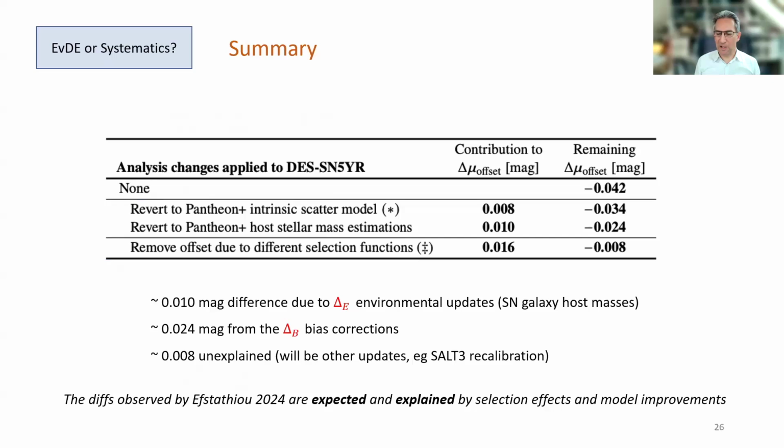So let's look and see how this makes a difference to distances. From a difference of about 0.04 magnitudes between high Z and low Z, we can attribute 60% of that difference to changes in the bias correction, which are expected and explained by the different selection functions of a survey and the slight update to the scatter model. Now, there was a small change as well due to changes in the supernova host galaxy mass measurements, which have a little bit of influence on the environmental correction. And then there's a small amount that is unexplained, but it's probably down to some model updates, such as the SALT3 light curve fitter template updates.